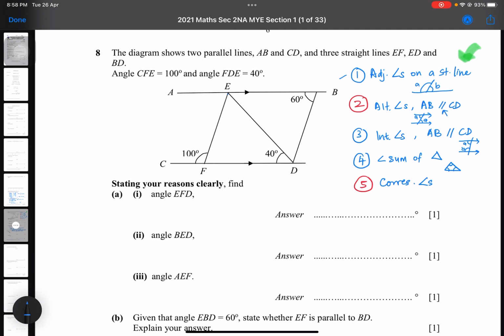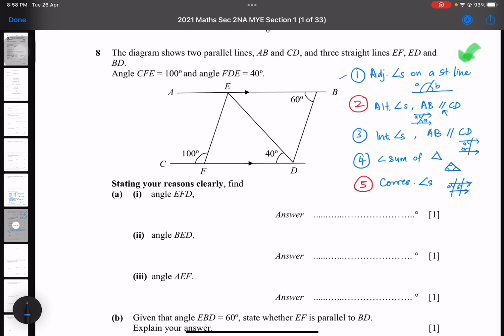Number 5, corresponding angles. Corresponding angles also use parallel lines, and they are corresponding if they are in the same position. So this angle A, same position as angle B, then they are corresponding angles and they are equal. A is equal to B. But make sure that these two lines are parallel.